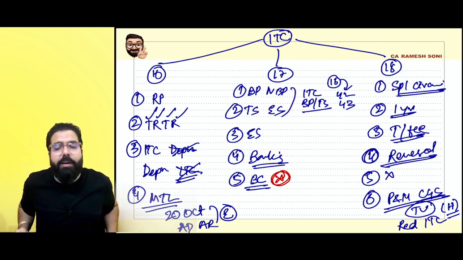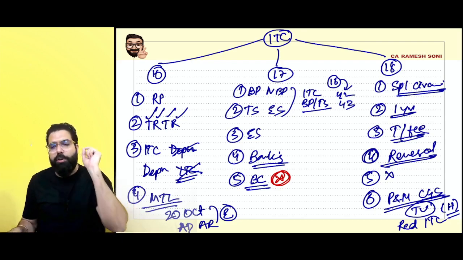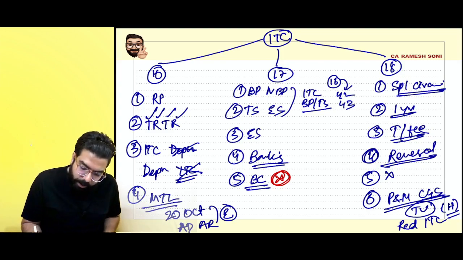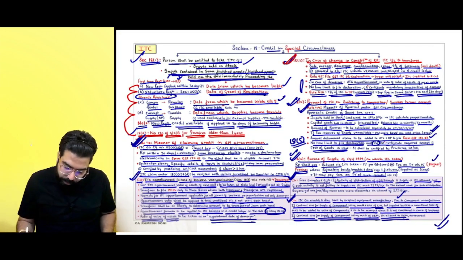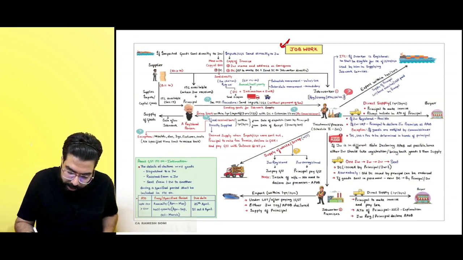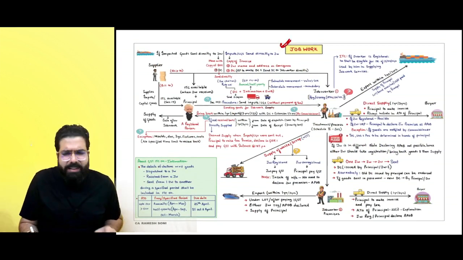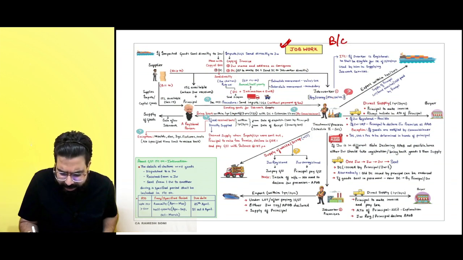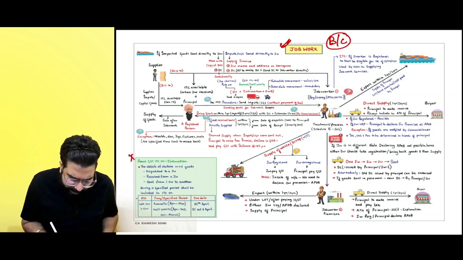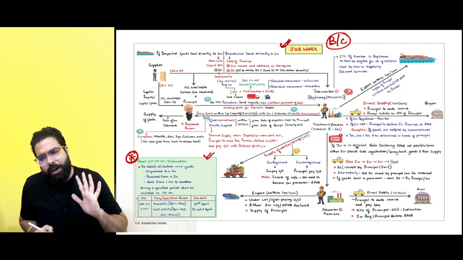A graded chapter, very, very important for your exam. Done, sir. Chalo. Now, the next chapter which is there is job work. Everyone listen to me very carefully. Job work can be termed as a B graded or a C graded chapter, but this time I believe they can ask you a small question. This is the point which is an amendment, so they can go ahead and ask.